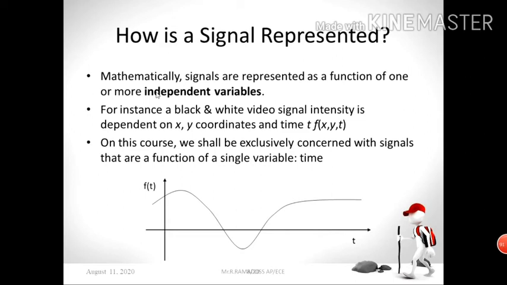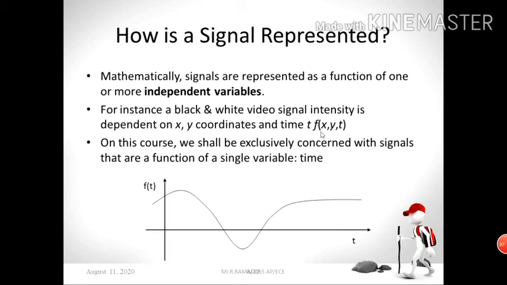Okay, now I hope you understand the basics of signals, right? Now let's move on to how a signal can be represented. Okay, how you can represent a signal. Mathematically, our signals are represented as a function of one or more independent variables. This is our definition of signals. So this is x of t or f of x comma y comma z. These are all nothing but mathematical representations. Mathematically, our signal can be represented as a function of one or more independent variables.